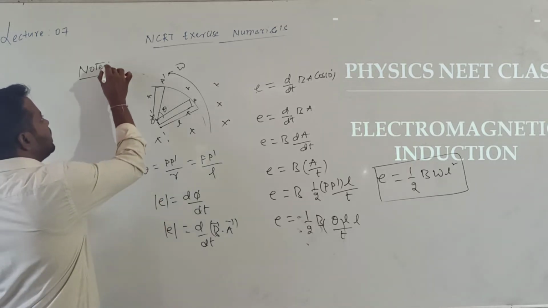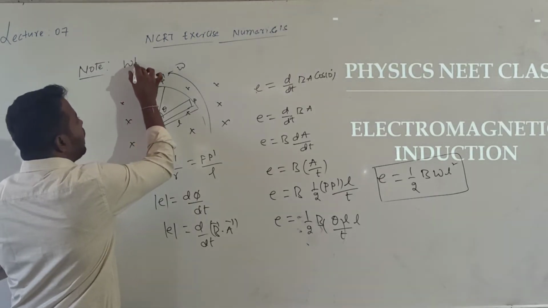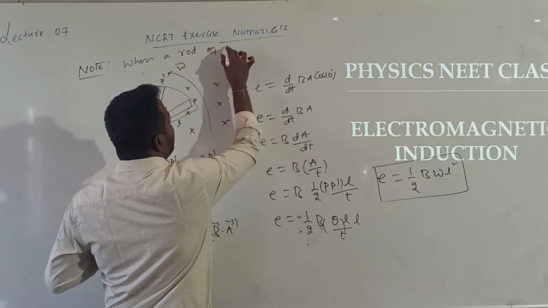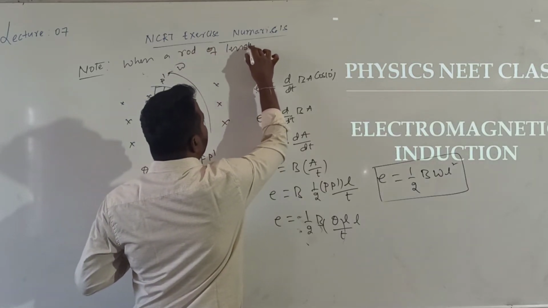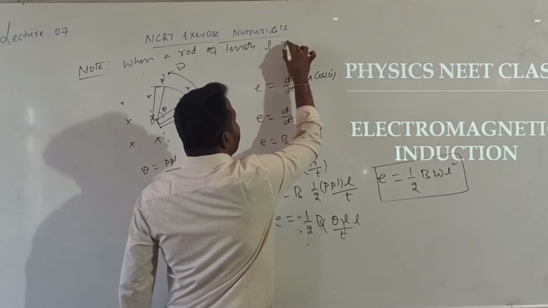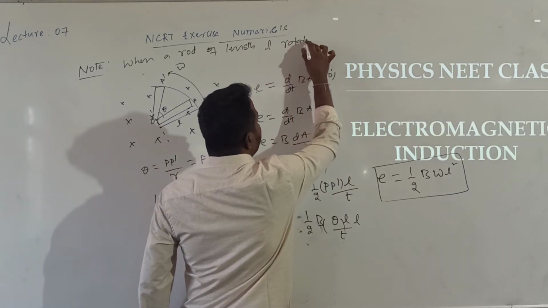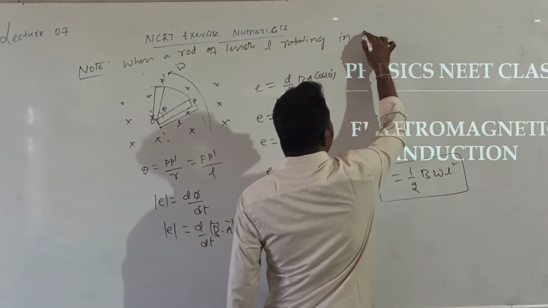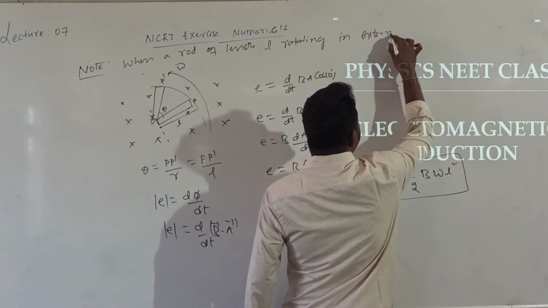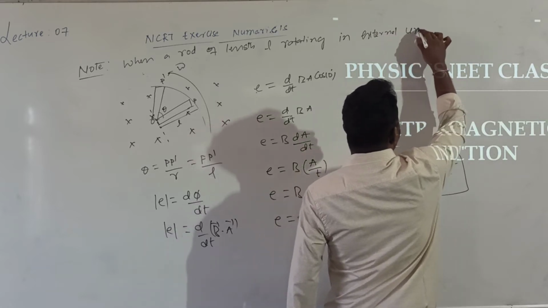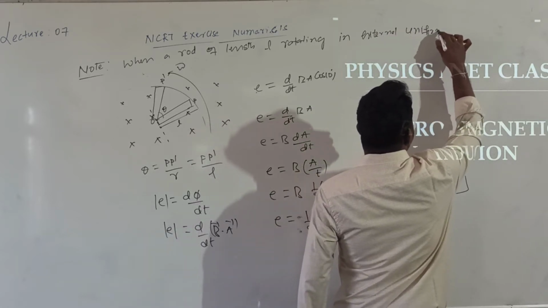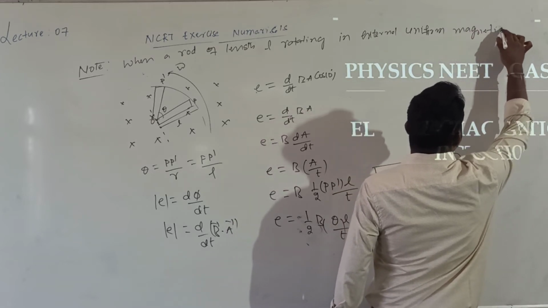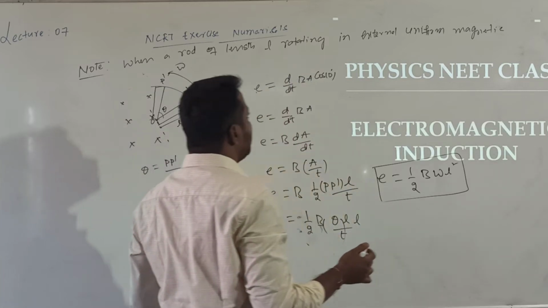So the next point is, when a rod of length L is rotating in an external uniform magnetic field, how can we calculate the induced EMF?